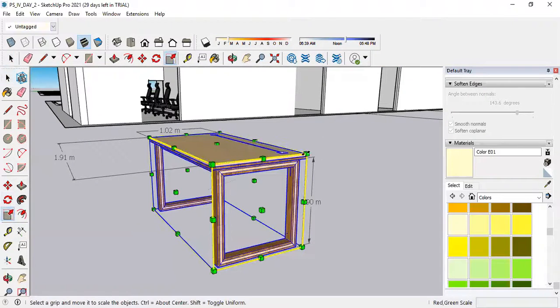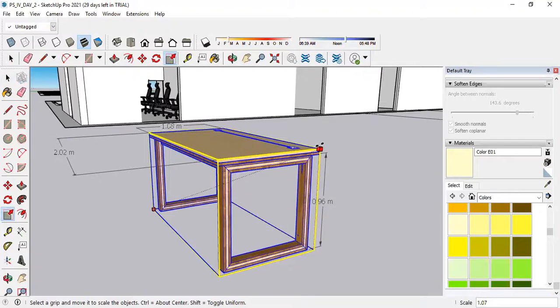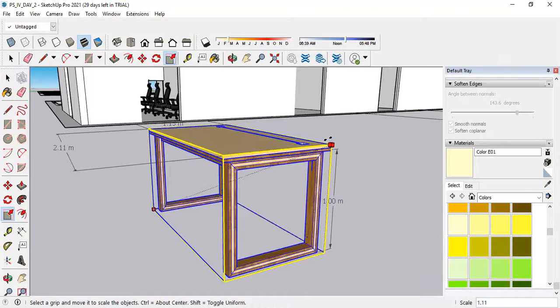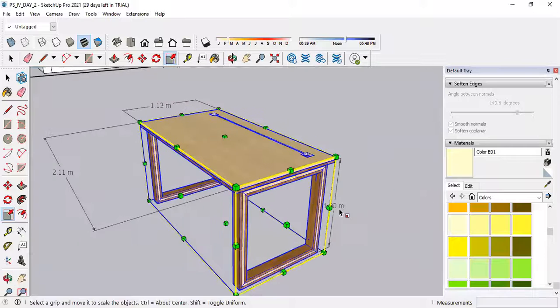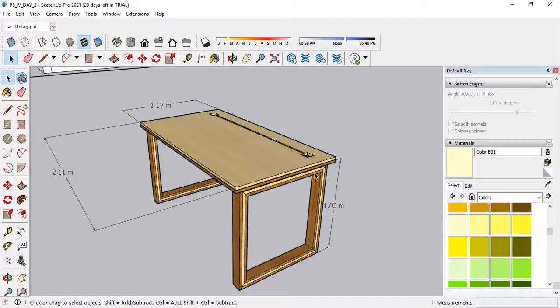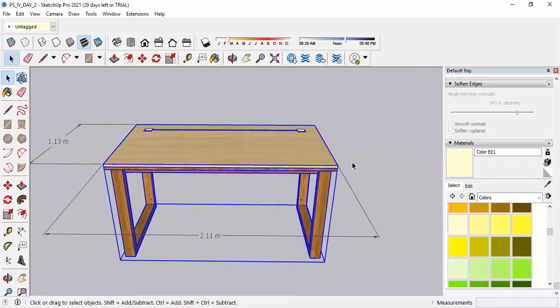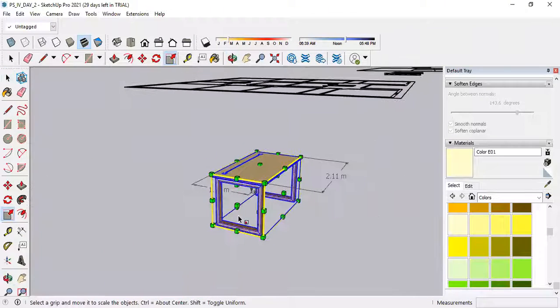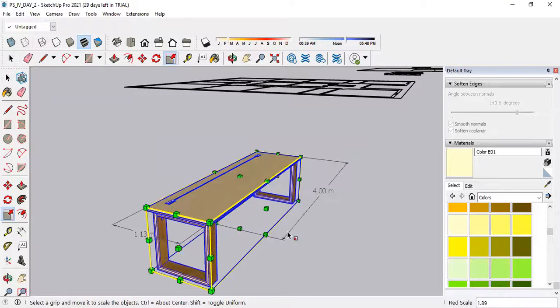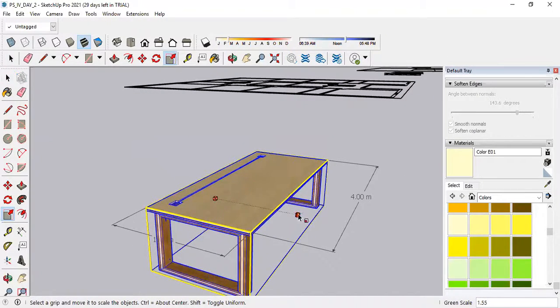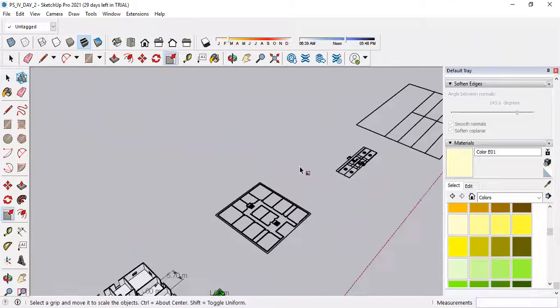Select the scale option and increase it up to 1 meter. On this height parameter, we will be able to decide the other dimensions. Now this table will suit our drawing. Select the scale tool again and increase the width as per your requirement. Increase this also as per your requirement.